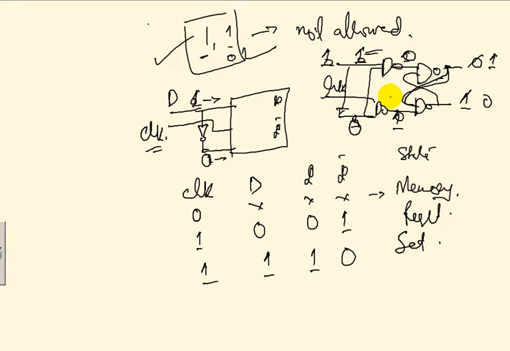This comes as a question: what is the difference between combinational and sequential circuits? What are combinational circuit examples? Adders, multiplexers, decoders, subtractors, comparators, parity generators. What we have done were all combinational because there were no feedback loops. But starting from the feedback loop, we started with the SR latch, SR flip-flop, D flip-flop, and now the JK flip-flop we are going to do. They're all sequential circuits because they have feedback loops.